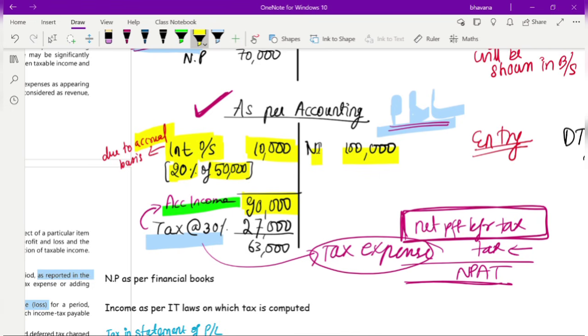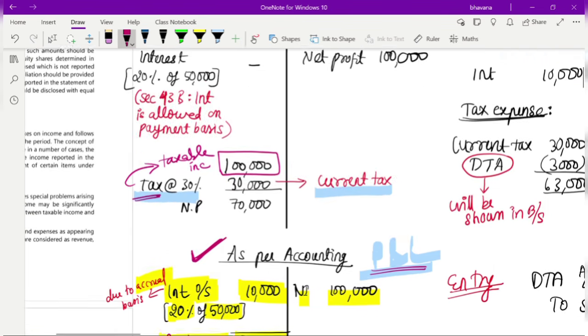I told you in the starting itself, this 90,000 will be known as your accounting income. So now let's find out tax. Tax at 30%. This rate has been already given in the question itself. So tax at 30% will be 27,000 and your remaining net profit after tax will be 63,000. What will you call this 27,000 as? You will call this as your tax expense. So I hope this is clear.